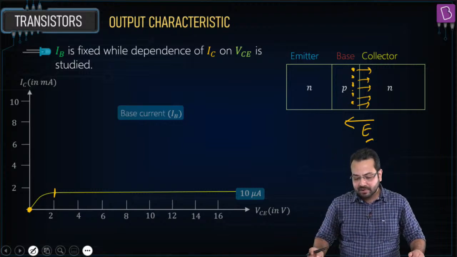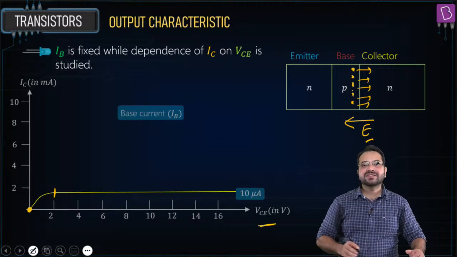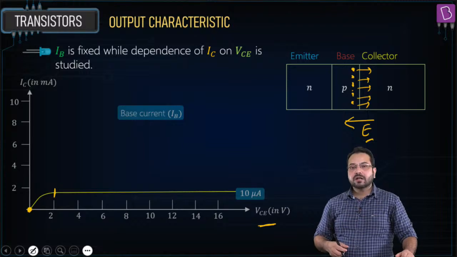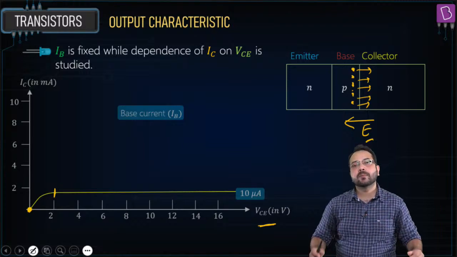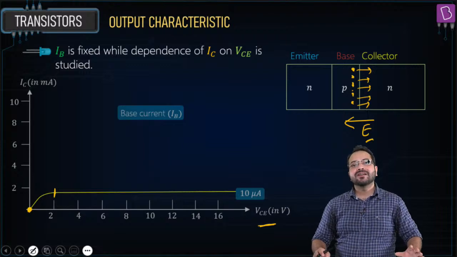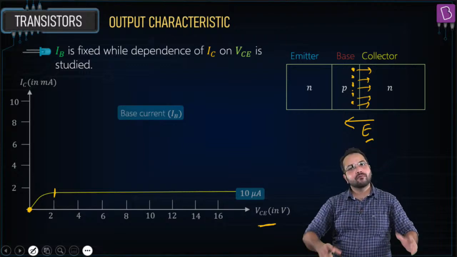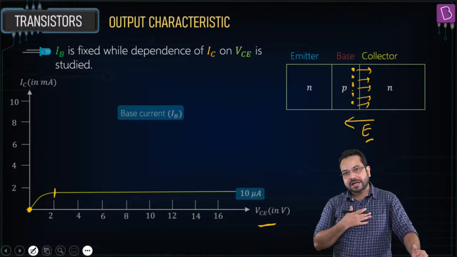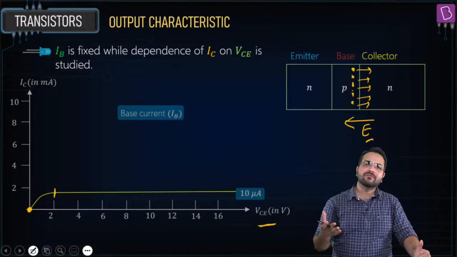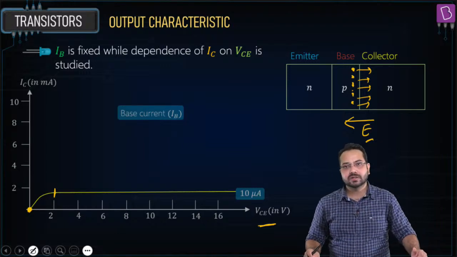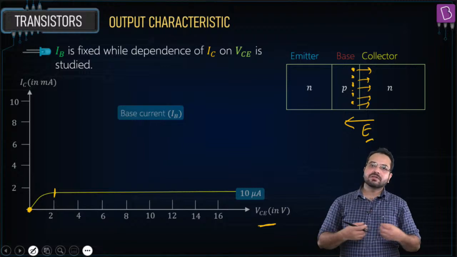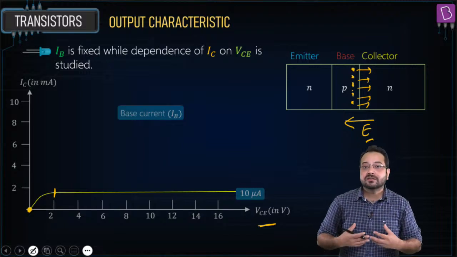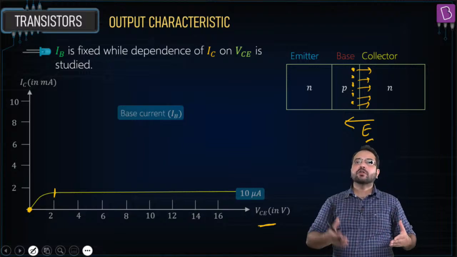Why is that going to happen? Because VCE is basically the appetite to get more and more charge carriers. But what will the actual charge carrier flow depend upon? It is going to depend upon the concentration and the geometry. For example, I have an appetite to eat 10 chapatis. So if you give me 10 chapatis, I'll happily eat 10 chapatis. But if you give me 1 chapati, I'll eat 1 chapati. If you give me 2 chapatis, I'm going to eat 2. If you give me 3, I'll eat 3. But the problem is you cannot give me more than 3.